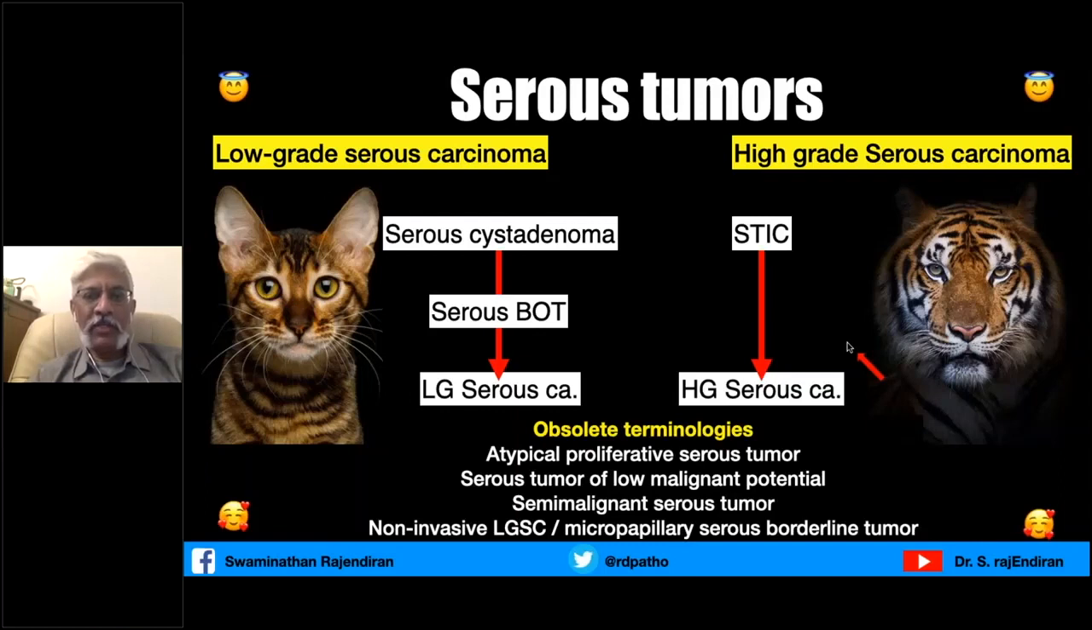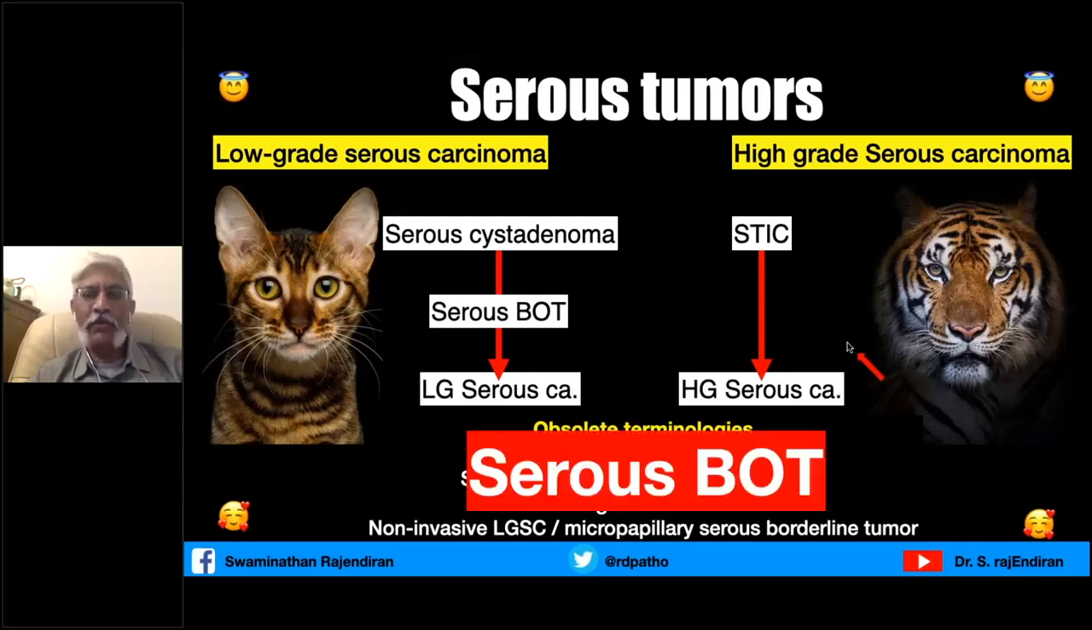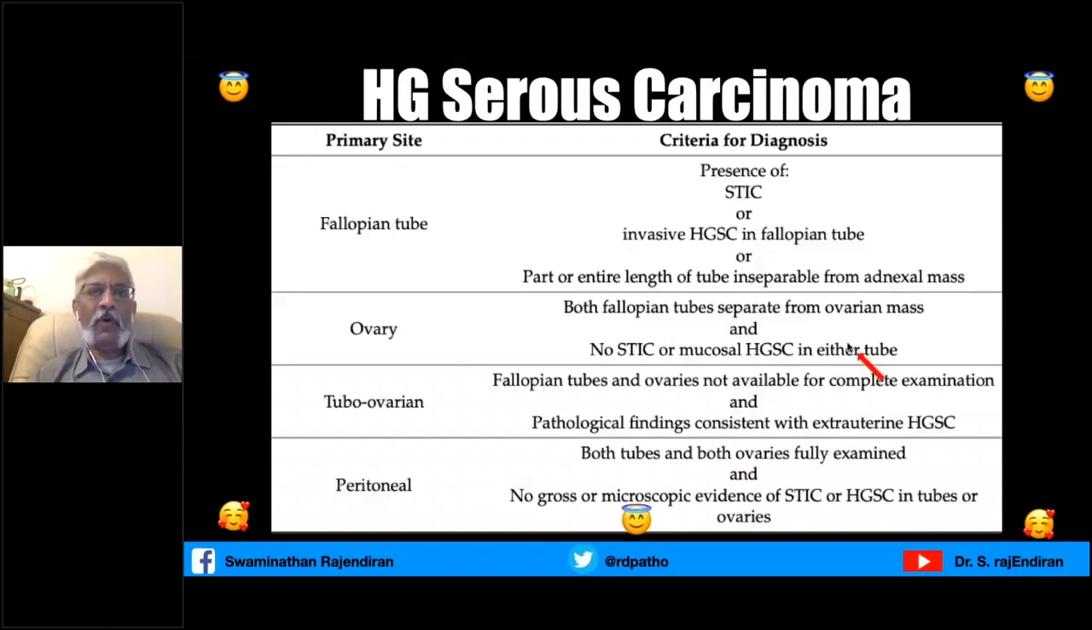What are the obsolete terminologies? In serous tumors, atypical proliferative serous tumor, serous tumor of low malignant potential, semi-malignant serous tumors, non-invasive low-grade serous carcinoma, and micropapillary serous borderline tumor. They have all been removed and they are all replaced with serous borderline tumor. And as you know, the high-grade serous carcinoma can arise from the fallopian tube, ovary, or tubo-ovarian or peritoneal origin. So they nicely have criteria now in the WHO 2020.